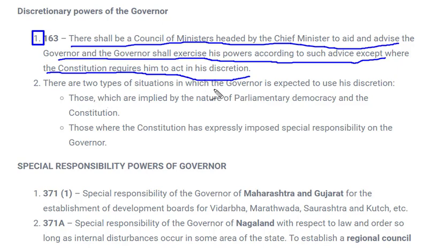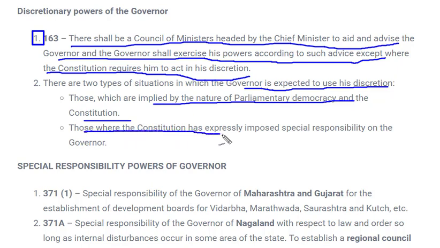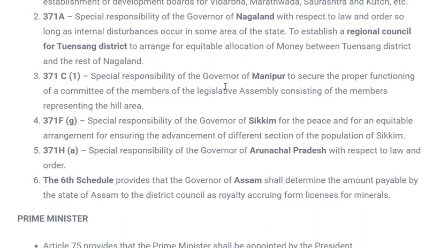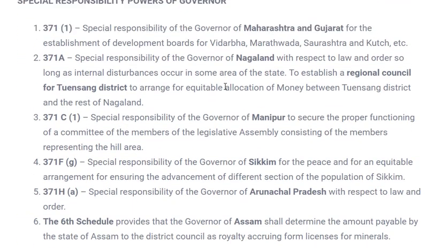There are two types of situations in which the governor is expected to use his discretionary power. Those are implied by the nature of parliamentary democracy and the constitution, and the other is where the constitution has expressly imposed a special responsibility on the governor. In those cases, the discretionary power of the governor can be used by him. So these are the discretionary powers, and there are some special powers given to governors of separate states. We will not see this.